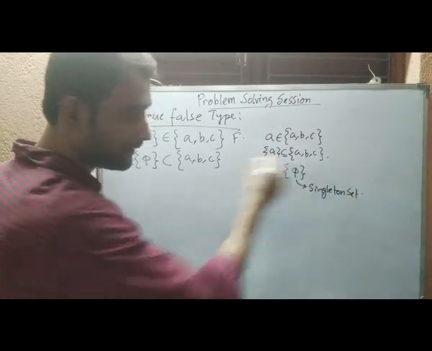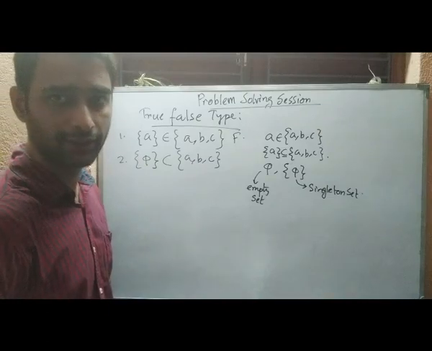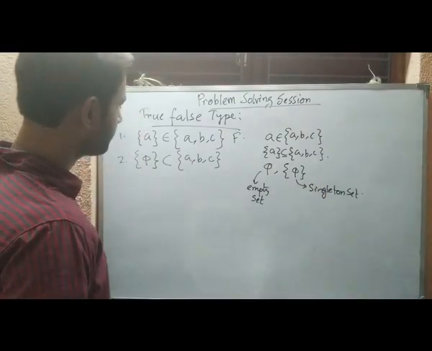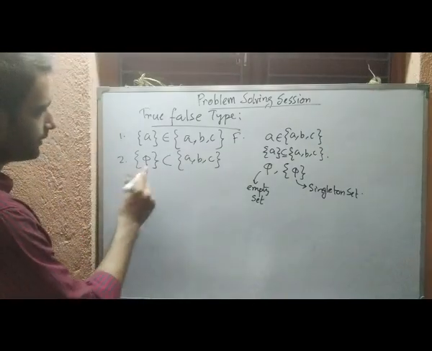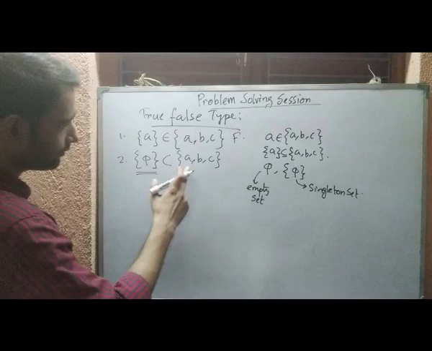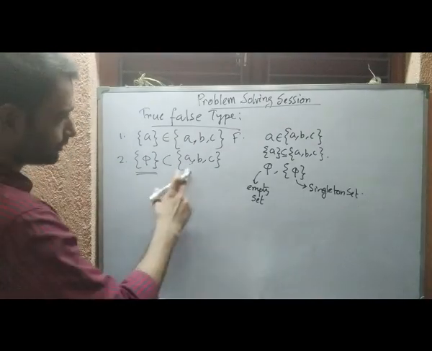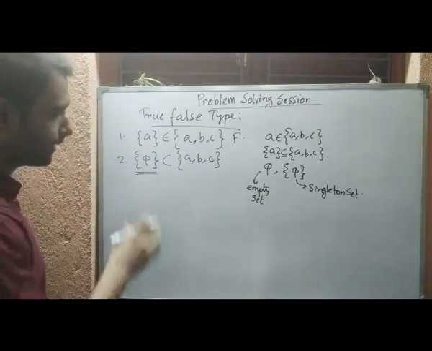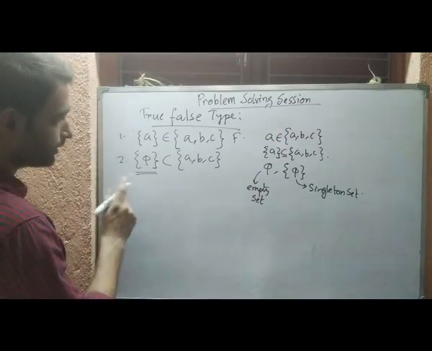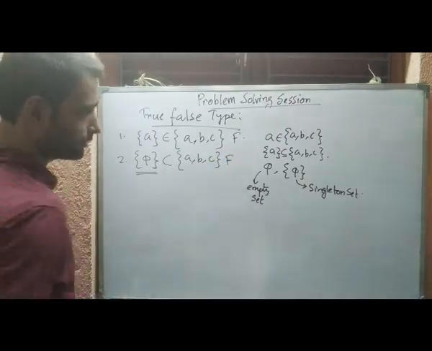Here the element is itself the empty set. So clearly we can say these two different sets are there, and this singleton set {phi} is not in this set. So we cannot say that it will be a subset. So this statement is false.